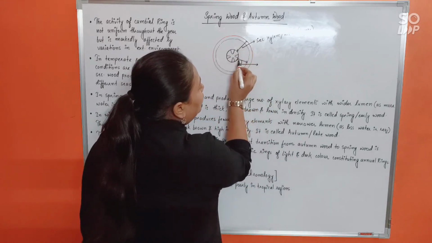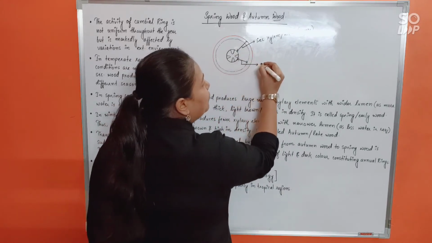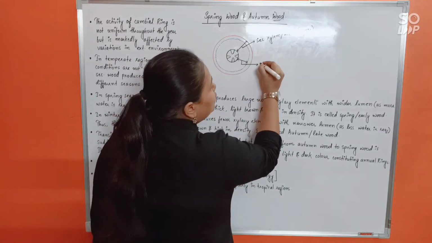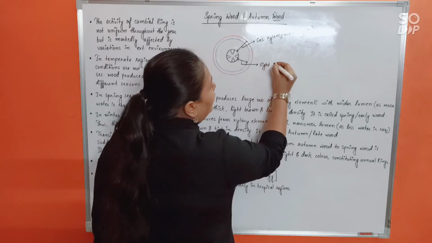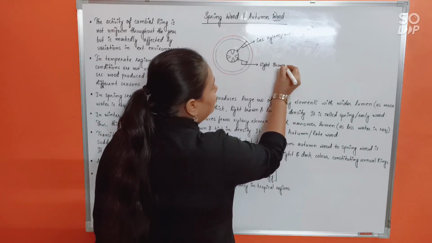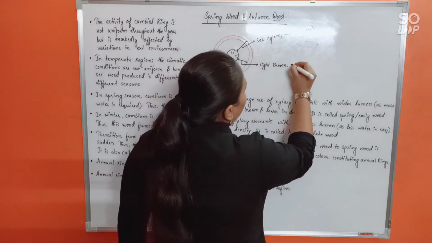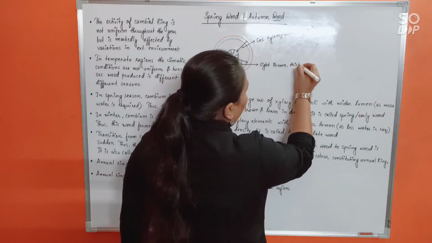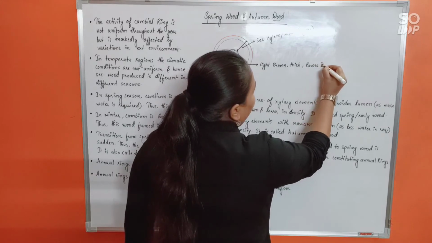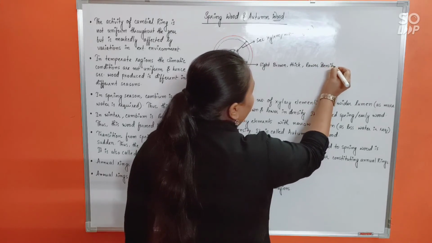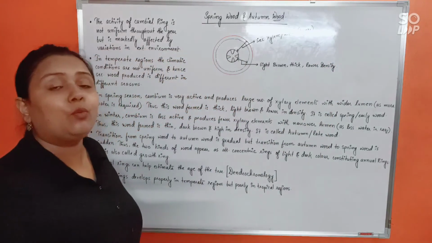Out of that total wood, this thick part of the wood has been formed in summer. So it is light brown in color. Alright, it is thick and it is lower in density. And when has it been formed?